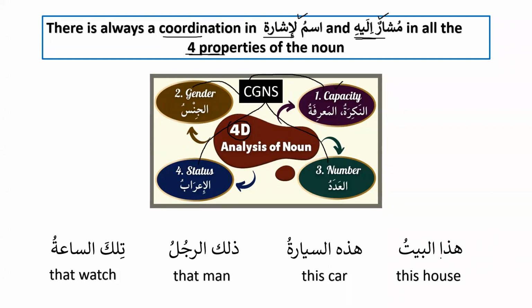For example, hada, is it definite or indefinite? Yes, please, I need your answers quickly. Is this nakira or marifa? This is marifa, definite, excellent. And al-baytu is also definite. This is also marifa because it has al. Okay. Hada is masculine or feminine? Hada is used for masculine. Excellent. Al baytu is masculine or feminine? Masculine. Excellent. So both of them are equal in gender.